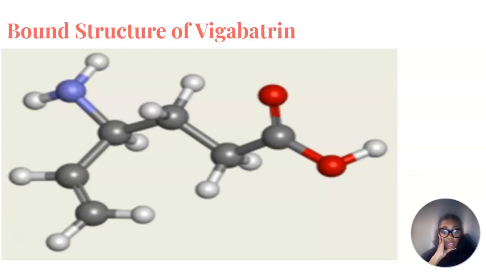The covalent modification effectively disables GABA transaminase, preventing it from metabolizing GABA into succinic semialdehyde. Consequently, there's an accumulation of GABA in the synaptic cleft, bolstering inhibitory neurotransmission. This enzymatic inhibition mechanism underpins Vigabatrin's efficacy in preventing seizures, making it a valuable asset in the management of epilepsy and other neurological disorders characterized by excessive neuronal excitability.